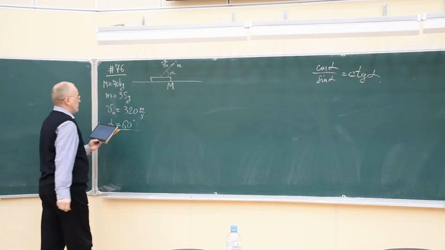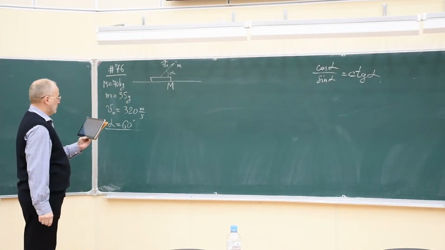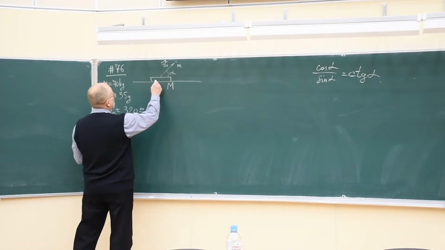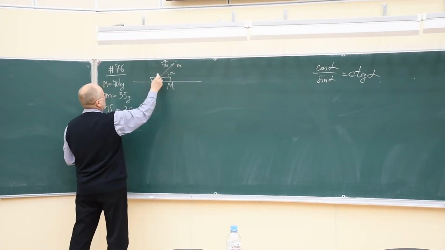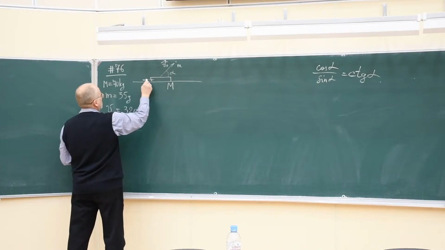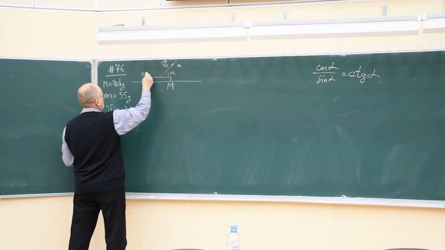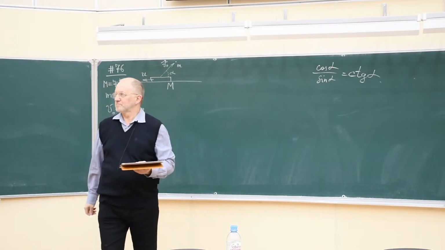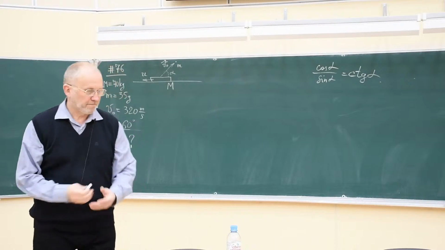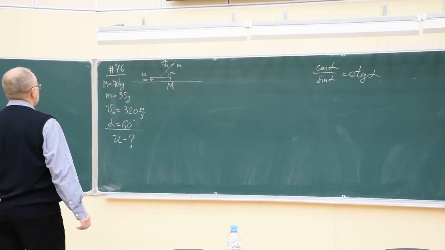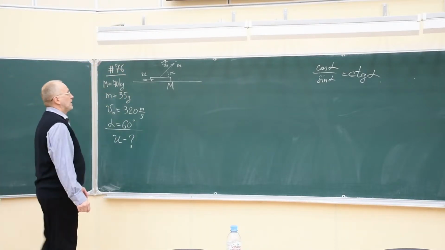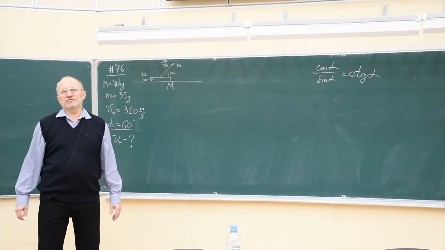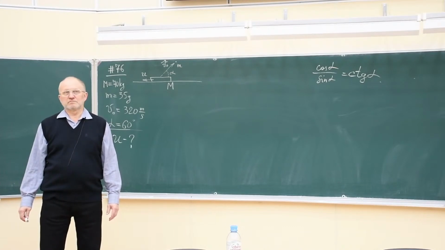So we have to find what? The velocity that will be imparted to the boat. So after the shot is fired, the boat will go this way with some velocity u, which we don't know. We have to calculate it. Very simple problem on the law of conservation of momentum.